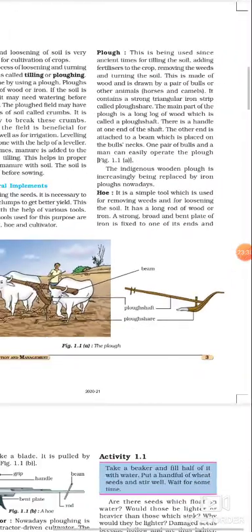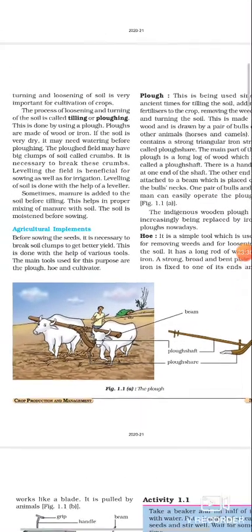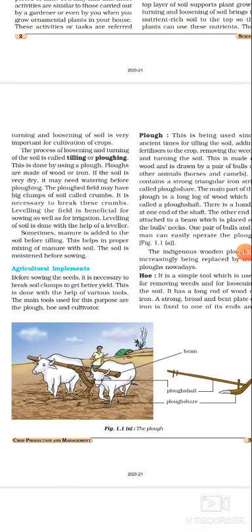So what are the three tools that are used for the preparation of the soil? Number one is the hoe, number two is the plow, number three is the cultivator. So which is the best? The cultivator. It is driven by the tractor, so less energy, less labor, and less time is needed. So it is a better one.